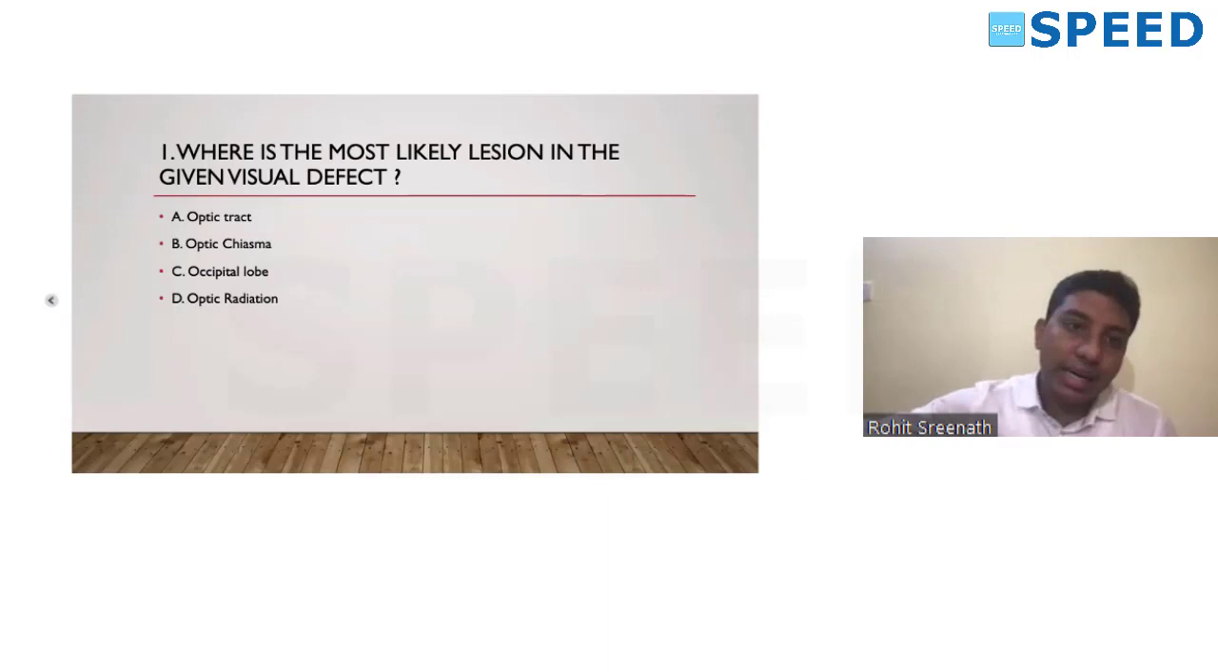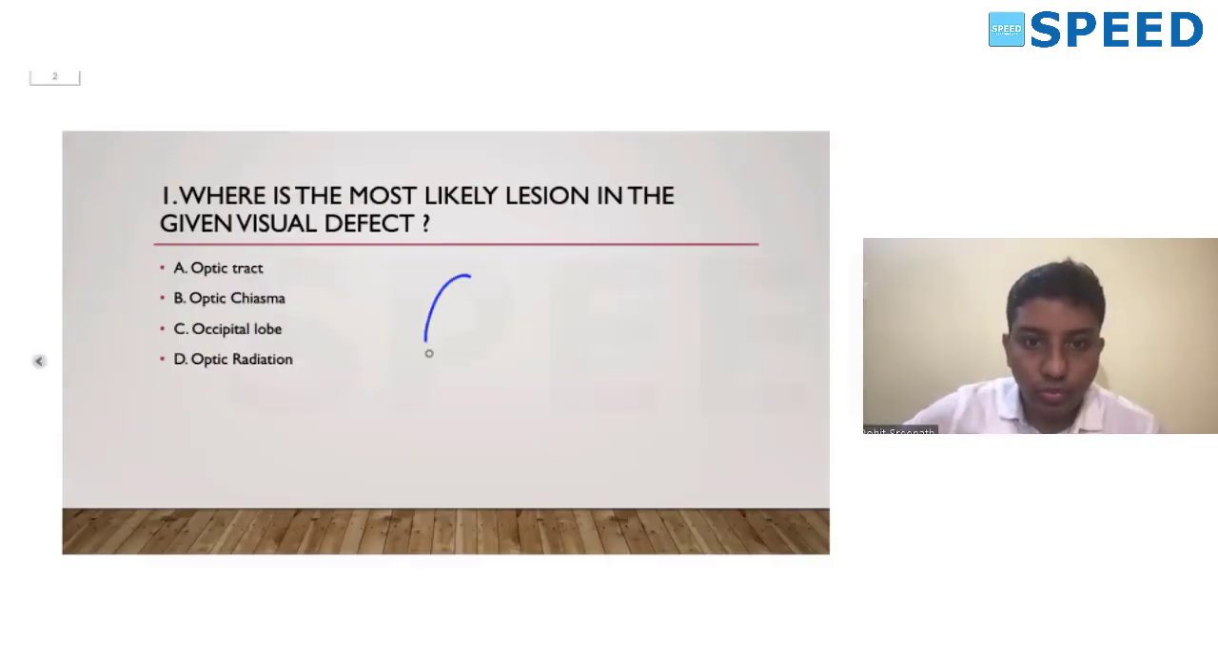The first question they asked is, where is the most likely lesion in the visual defect? So they had given a picture like this.